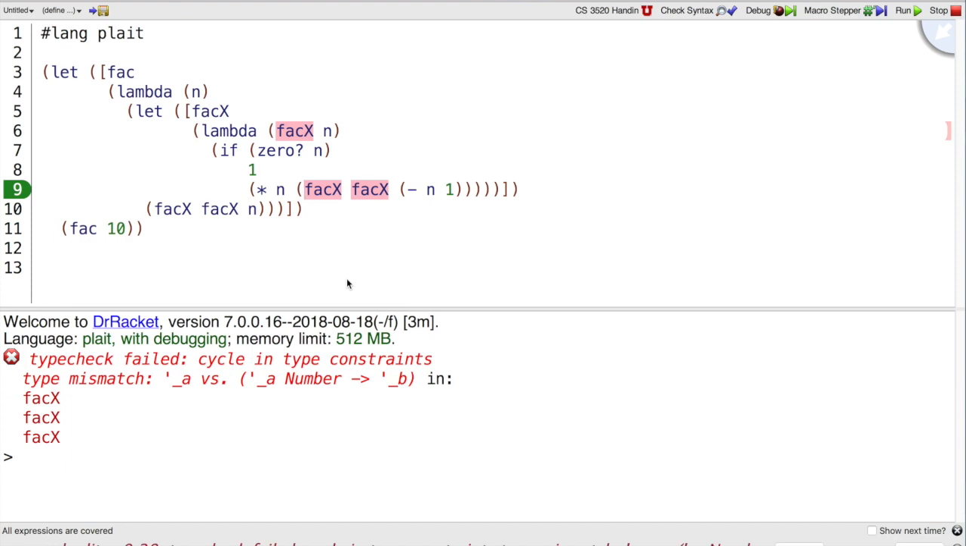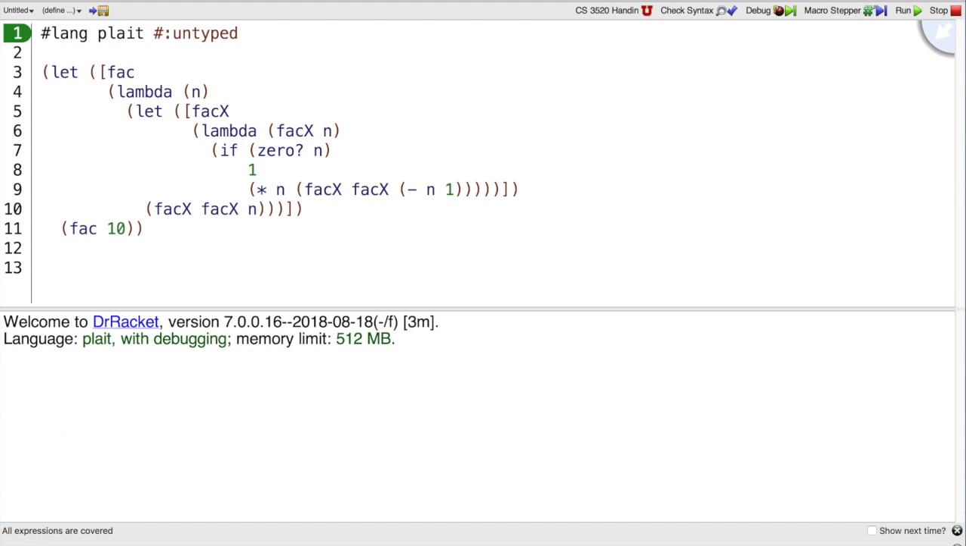If we try to run it, then we find that we get a type error from Plait. But let's just work around that by claiming the untyped version of Plait and try running it again. And that's okay since curly is going to be untyped. And we see now that this encoding does work out. We get the factorial of 10 at the end, and we have not relied on letrec or local or define.